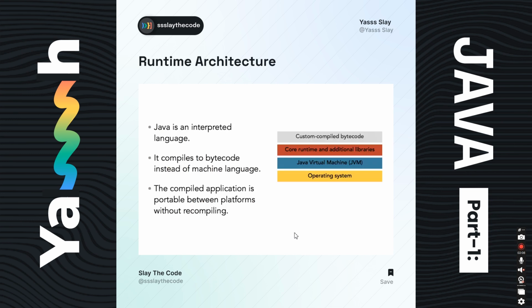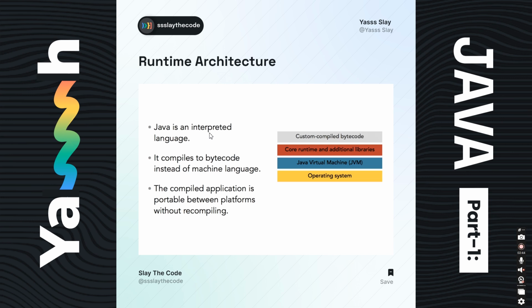Okay, now next, runtime environment. What is the runtime architecture of Java? So in our machine, first there is the operating system. After that we have the Java virtual machine. As I told earlier, in any machine where we want to run Java, the machine has to have the Java virtual machine installed. Then the core runtime and additional libraries for Java, and then above all three layers we have our compiled code, right?